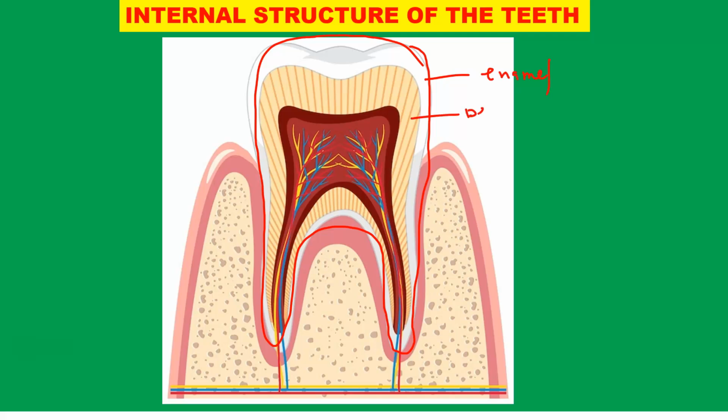The second part is known as the dentine. Then in the dentine, this is the pulp cavity. The space is called the pulp cavity. Then we have the blood vessels. You can talk of the blood vessels inside the pulp cavity and also the nerves. So these are the parts of the internal part of the tooth. And of course, these are gums. Then near the tooth here, you find the cement. So these are the parts that you need to know.